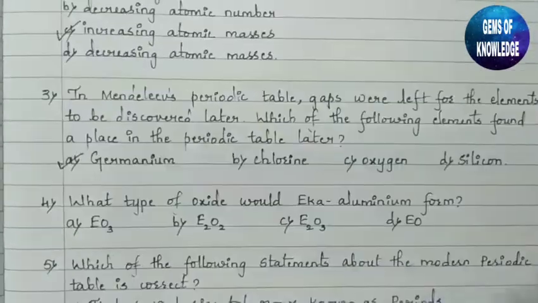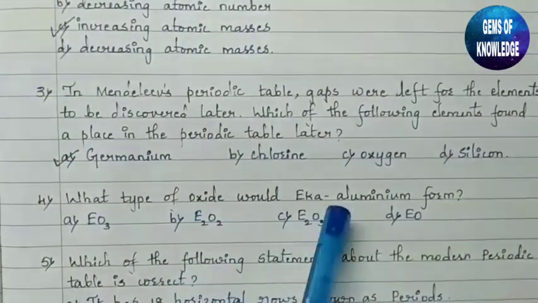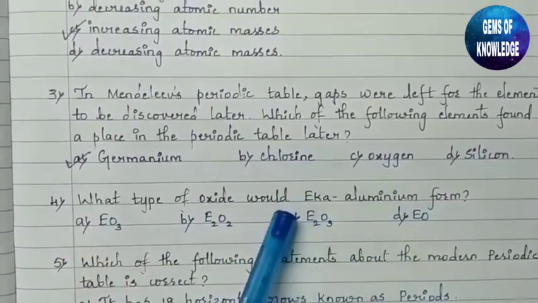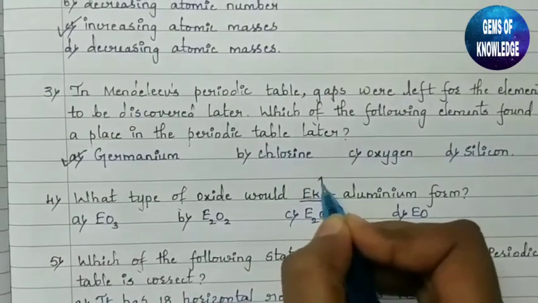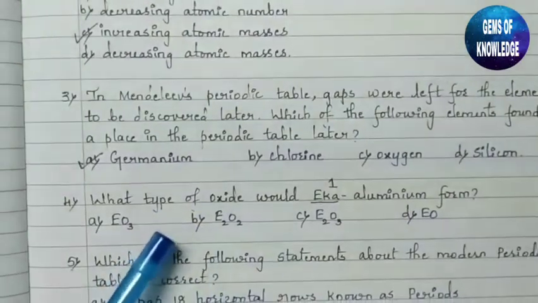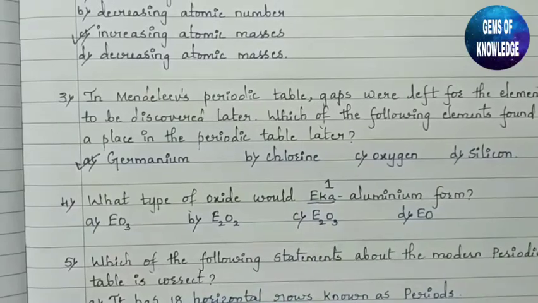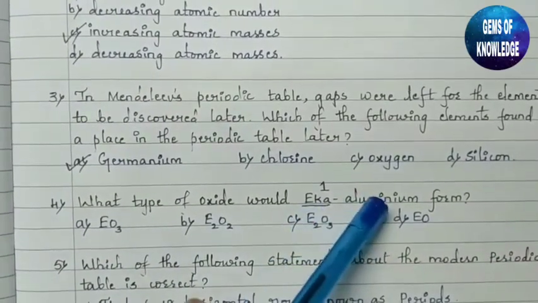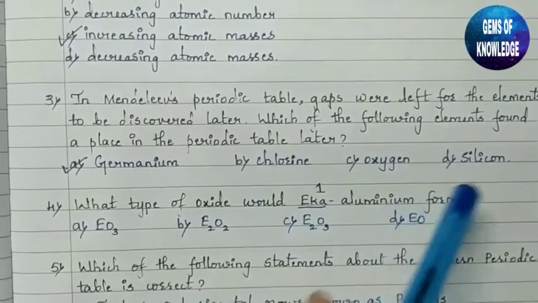Next, the fourth question. What type of oxide would eka aluminium form? So what is this eka aluminium? You should know that eka is nothing but one in the Sanskrit language. Mendeleev named the undiscovered elements using eka. So it means one aluminium. What is the question here? What type of oxide would eka aluminium form?